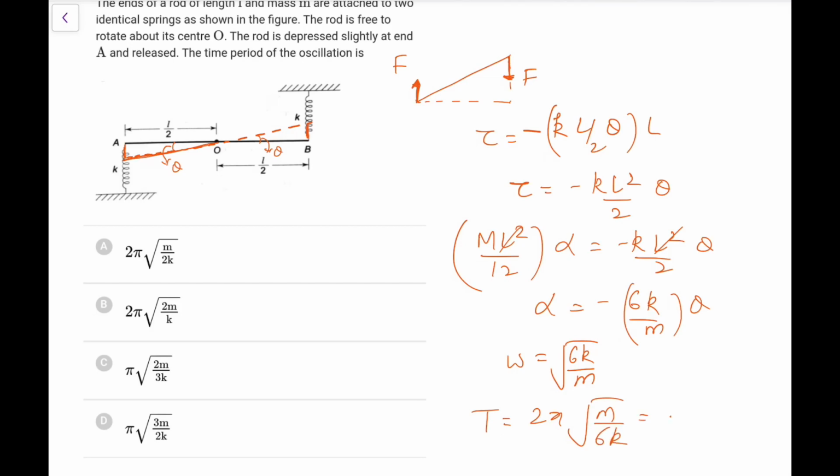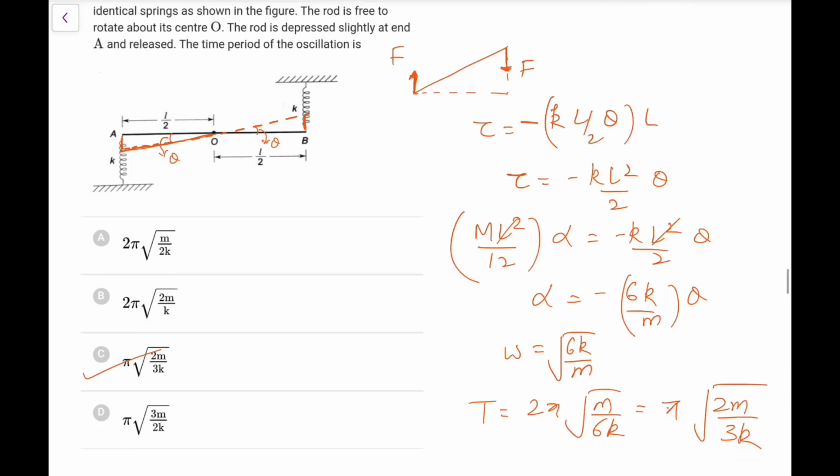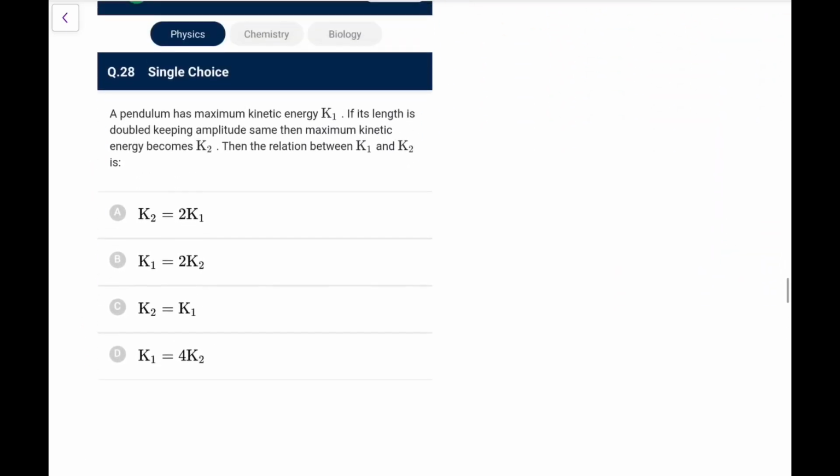So if I do this, as per the option, this will become 4 and this is 3, so this will become 2m by 3k. So go for option C. So this is a good question, but you must have done such a question, so you can do it.